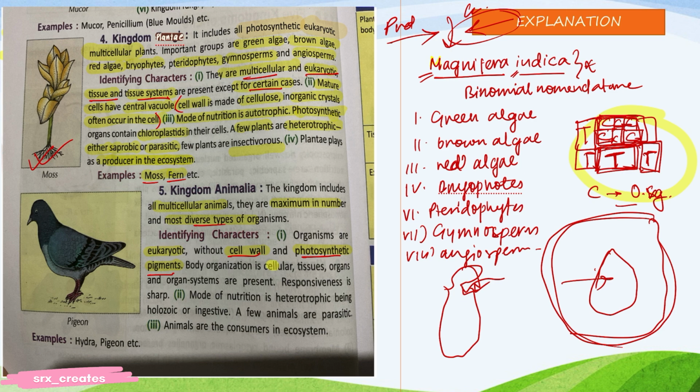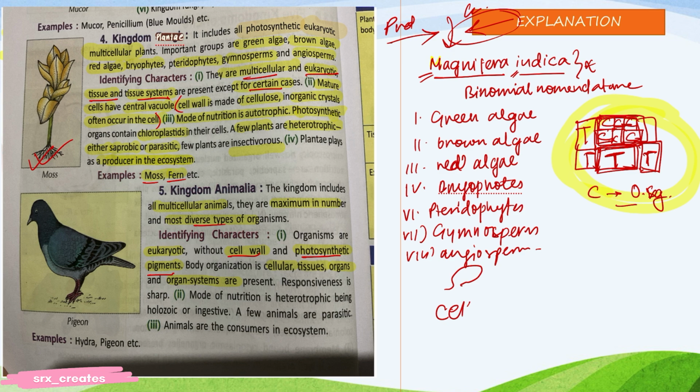Body organization is cellular, with tissues, organs and organ systems. This is the explanation I have given you. Once more: cell to tissue, tissue to tissue system, organ to organ system, to organism. They are responsive, a basic property of life. Responsive means if I pinch you, you can easily sense that I am pinching you.